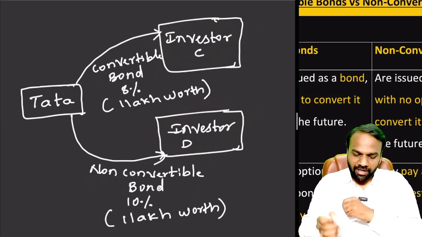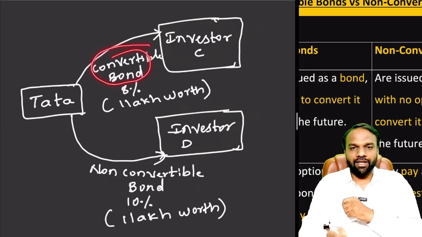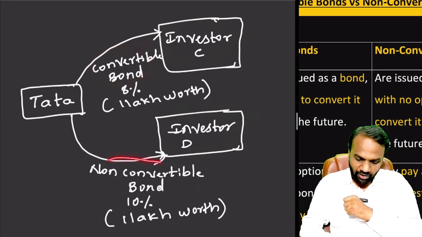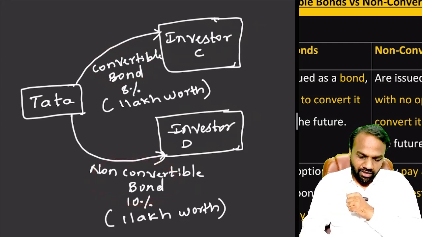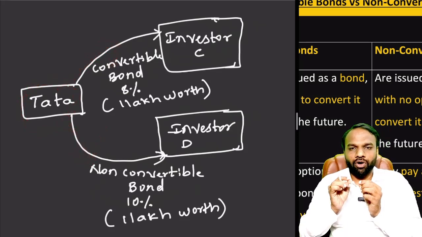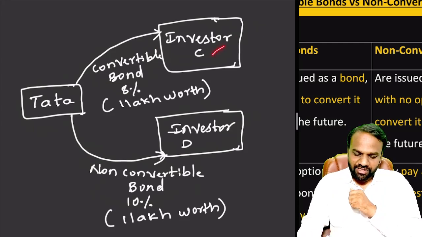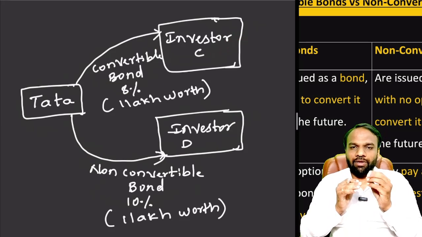Now, after some time, if the investor wants to convert the bond into equity, then he can convert it. But here he cannot convert the bond into equity. So when Tata is selling the bonds, it will give the investor the option whether you want to purchase a convertible bond or a non-convertible bond. If the investor says, I want to purchase convertible bonds, then Tata will say, okay, then definitely you have to take risk.